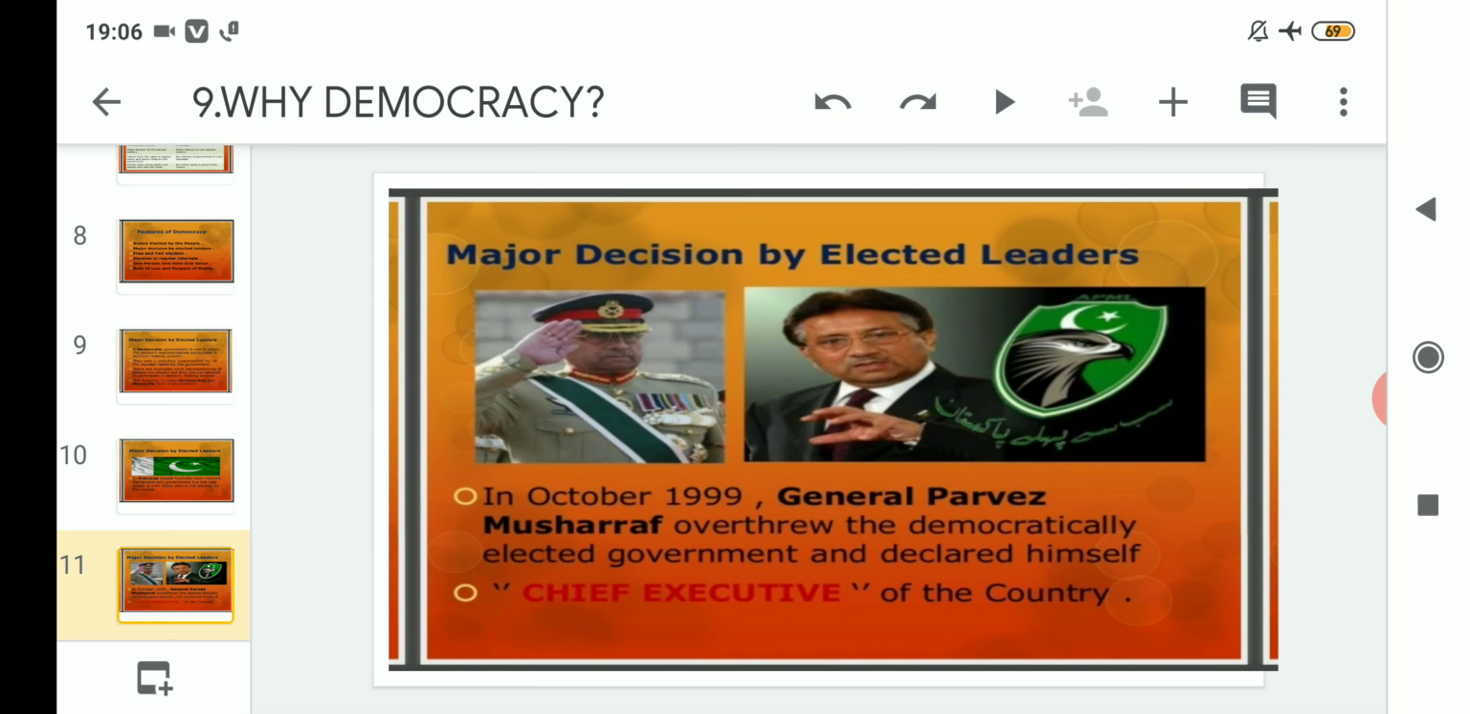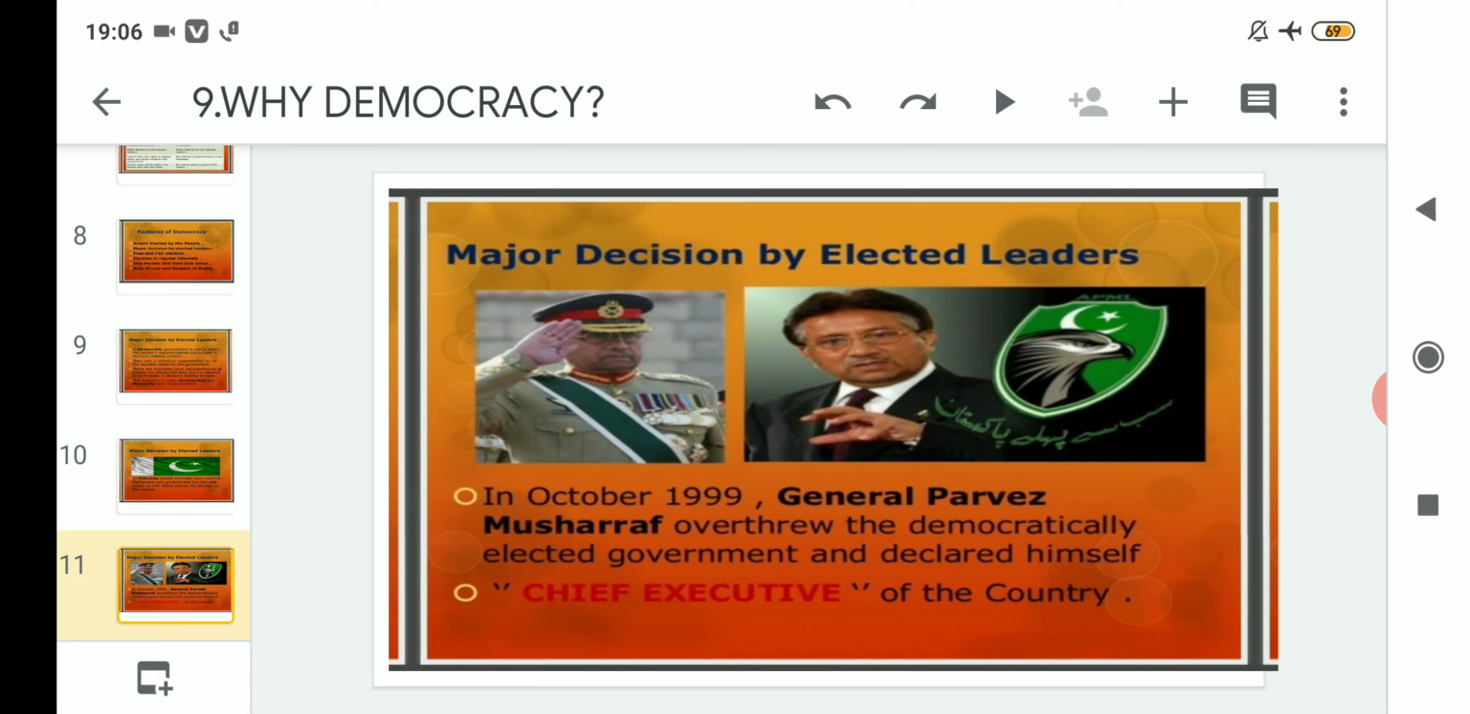As I have said, in October 1999, General Pervez Musharraf overthrew the democratically elected government and declared himself the chief executive of the country. Pakistan was running smoothly and following a democratic form of government, so suddenly what happened? In the month of October 1999, General Pervez Musharraf, who was a military chief, overthrew a democratically elected government, captured that position and declared himself the chief executive. That means chief of the country.